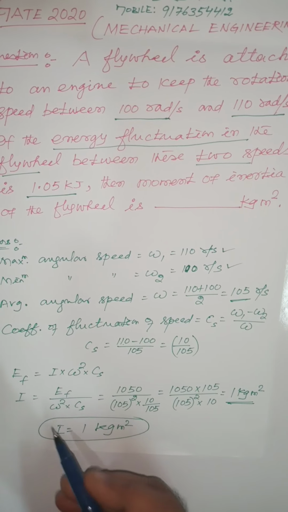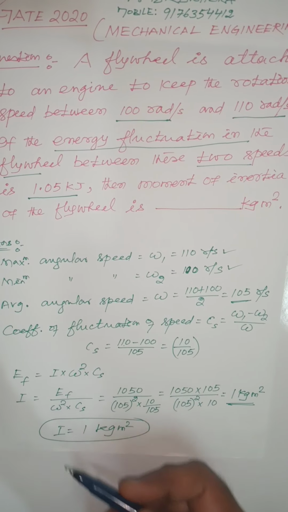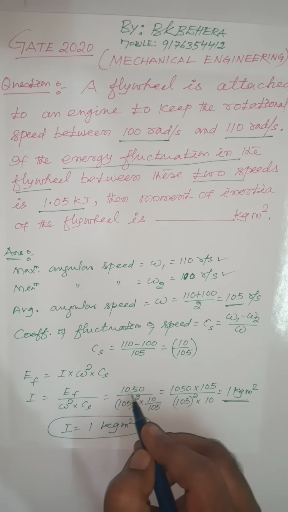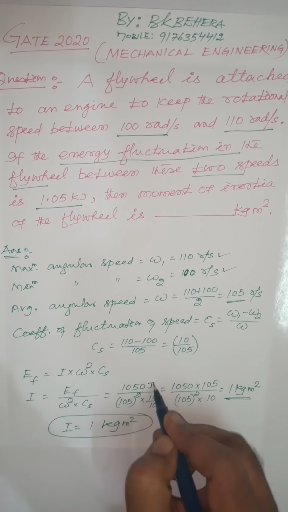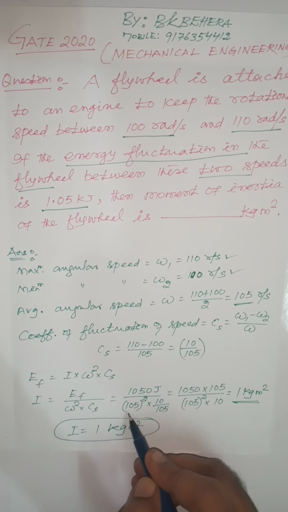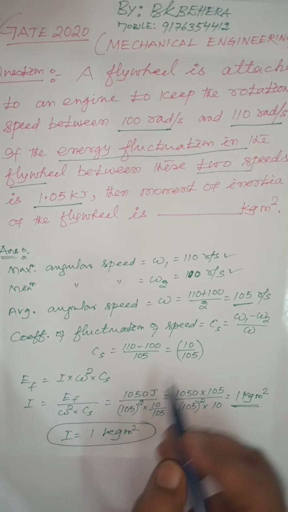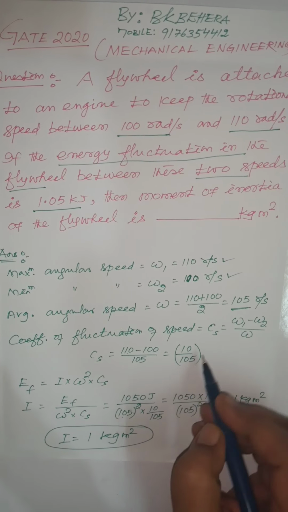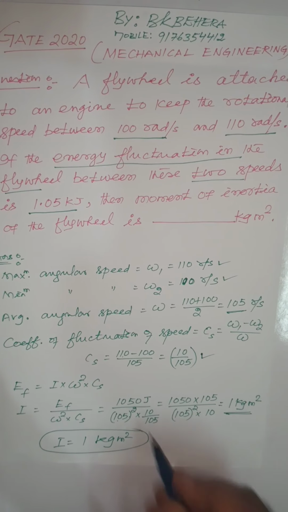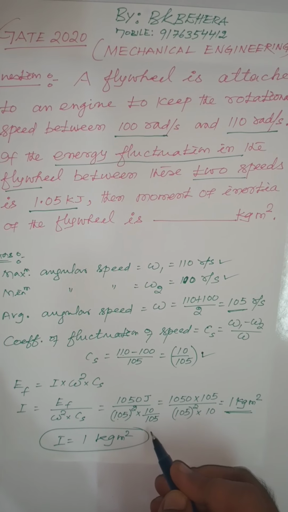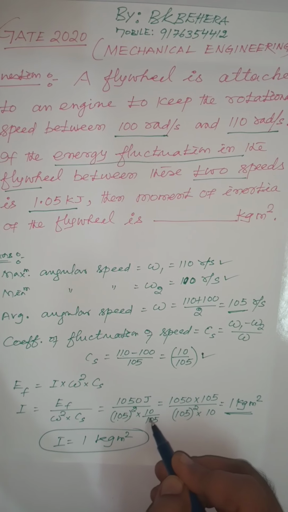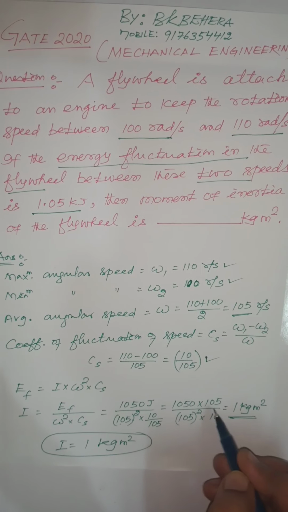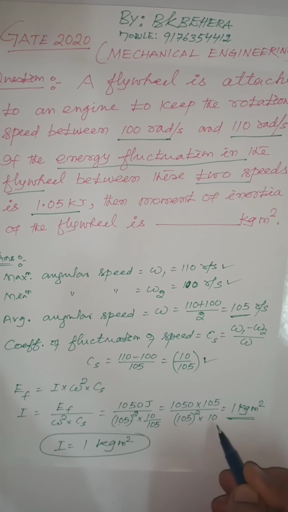Now what is the maximum fluctuation of energy of the flywheel? That is given as 1.05 kilojoule. Let us convert it into joule. So it will become 1050 joule divided by omega square into Cs. Omega is equal to, we know already, 105 radian per second. So that is 105 square into Cs, which is, we know already, 10 by 105. You put it here. So what will happen? This 105 in the denominator of 10 divided by 105 will go up. So I wrote it here, 1050 into 105 divided by 105 square into 10.